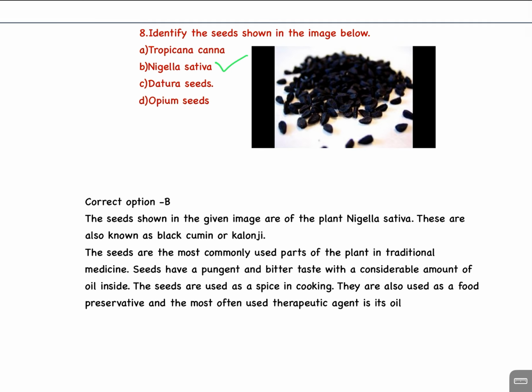These are also known as black cumin or kalonji. The seeds are the most commonly used part of the plant in traditional medicine. Seeds have a pungent and bitter taste with a considerable amount of oil inside. The seeds are used as a spice in cooking. They are also used as a food preservative and the most often used therapeutic agent is its oil.